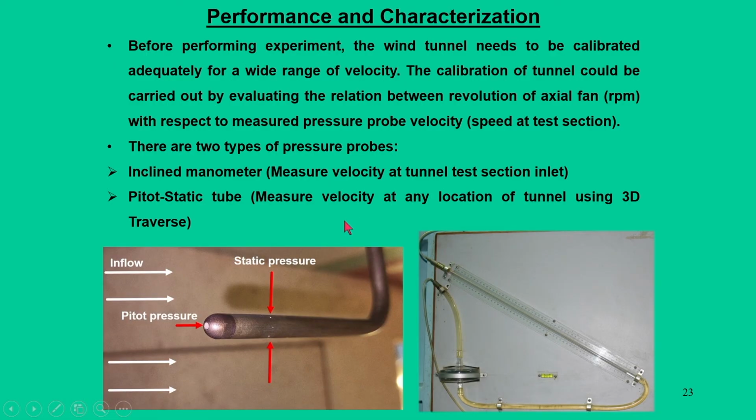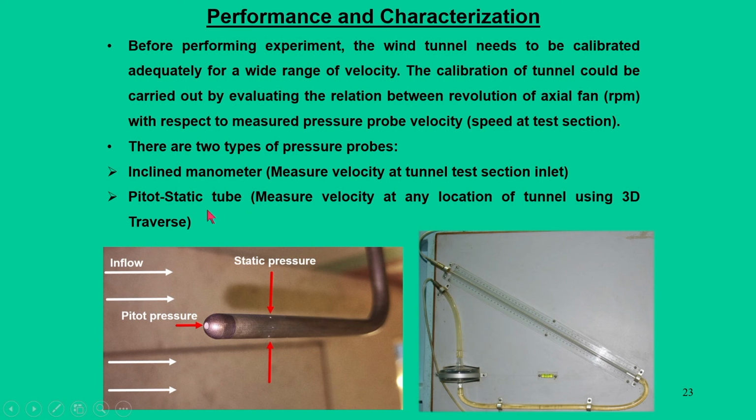Now, when the fan is rotating, we must regulate the RPM of the fan. So, the RPM of the fan must be correlated with the wind speed, and that wind speed in the test section must be measured. All these three things have to be linked together. When you do the measurement, it is normally done at different locations of the tunnel, and most of it is done at the wind tunnel test section, and in some cases we also require it at the entry point.